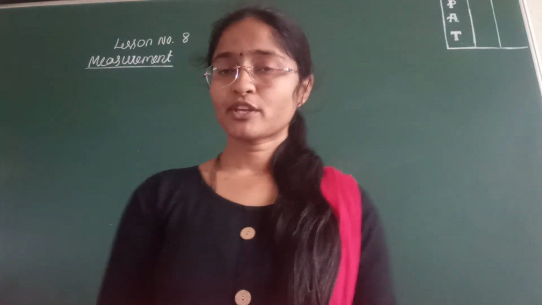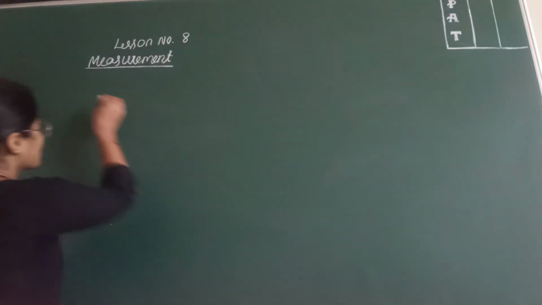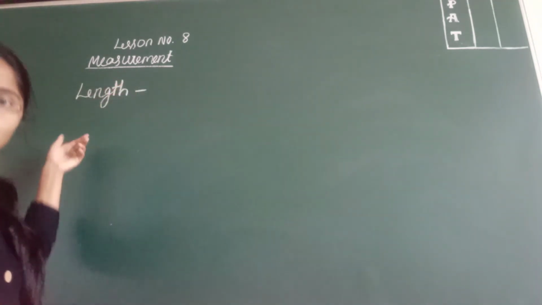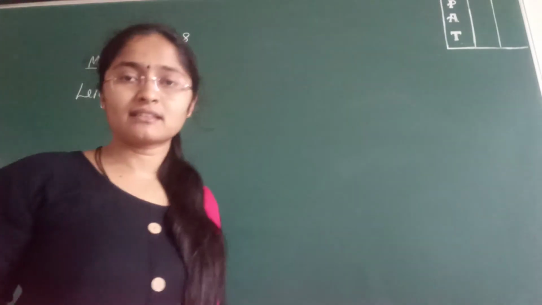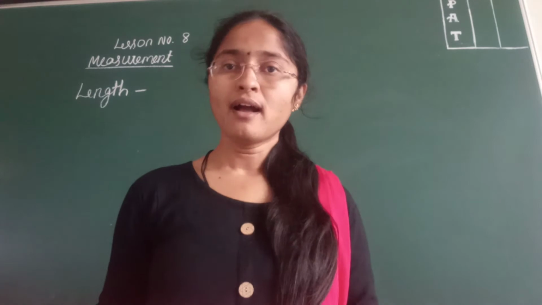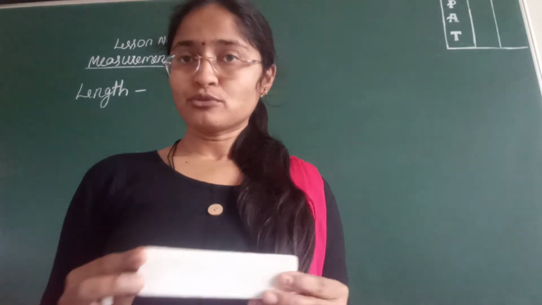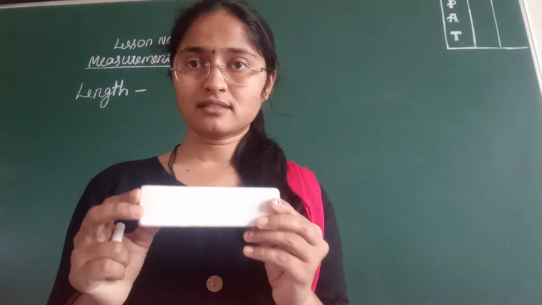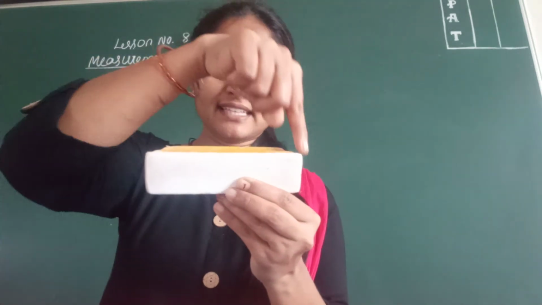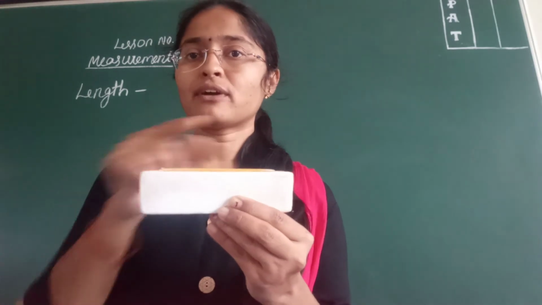First you are going to learn the measurement of length. So first you should know what is length. Length is nothing but measuring an object from one end to another end. For example, if you take a duster and I ask you to measure the length of this duster, what will you do? You need to measure it from this end to this end, then you will get the length of the duster.